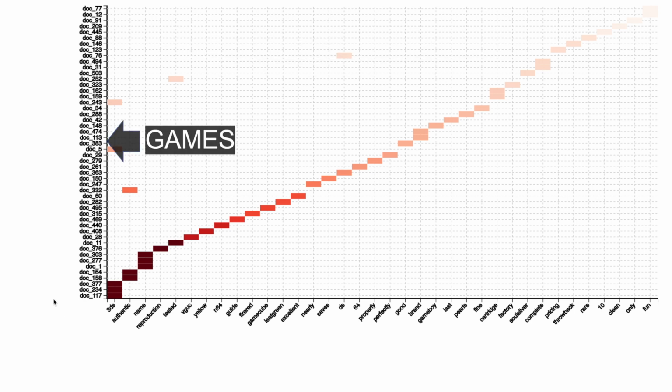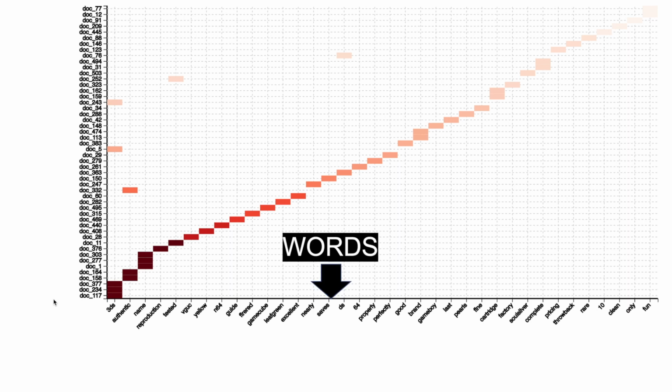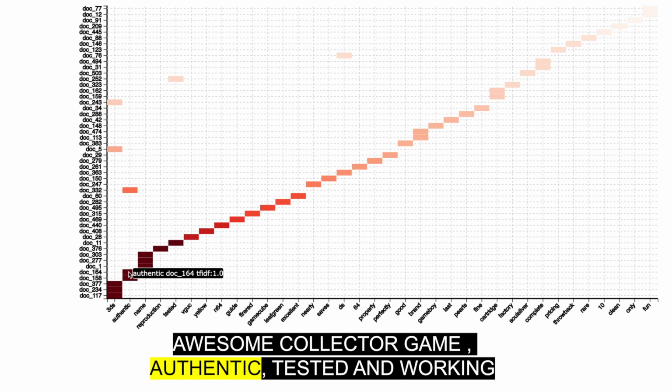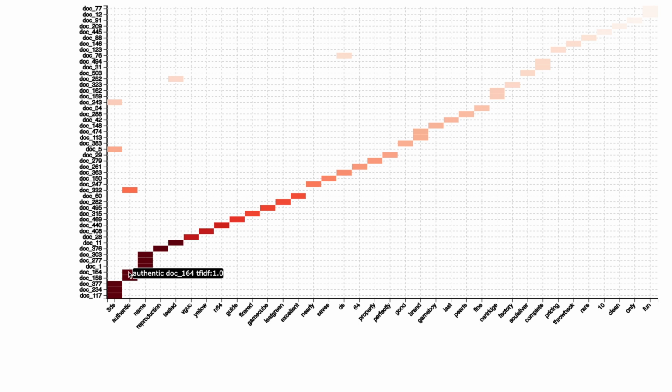All the games are on the y-axis and all the words are on the x-axis. And the color shows how important the word is for the game. For example, in this cell, which corresponds to the game Pokemon Soul Silver DS, with a description, awesome collector game for Nintendo DS, authentic, tested and working, the most important word which the algorithm has found is the word authentic. So TF-IDF is a very good algorithm to extract important features from a descriptive text.